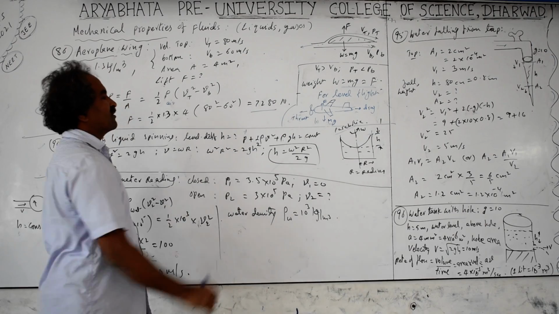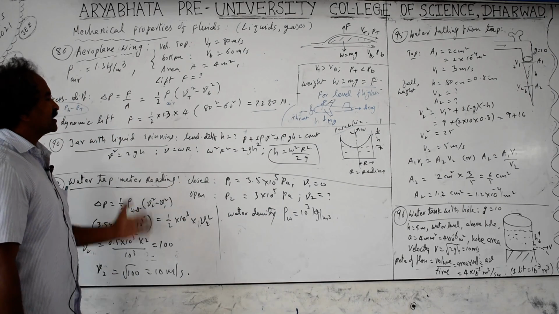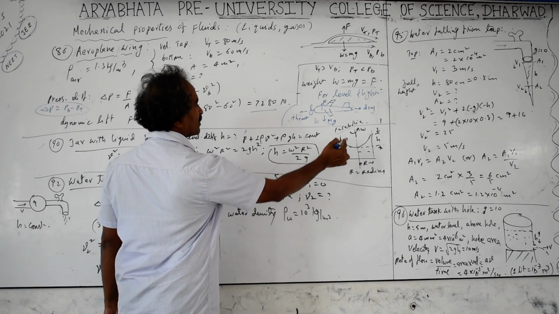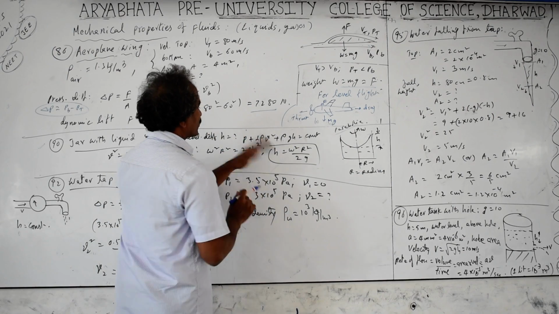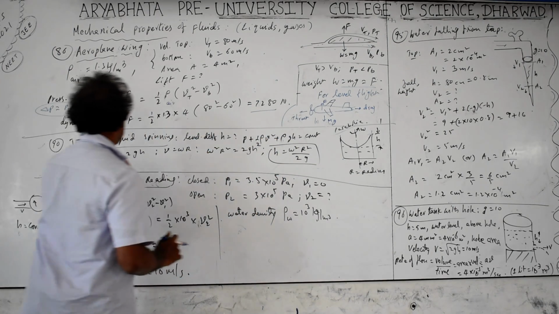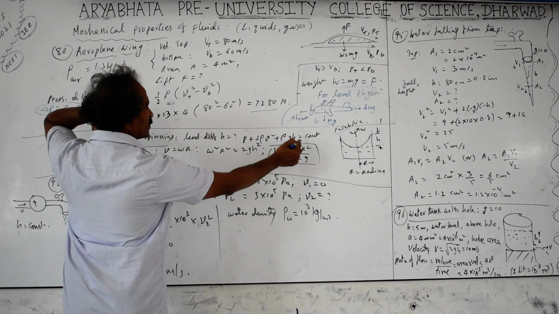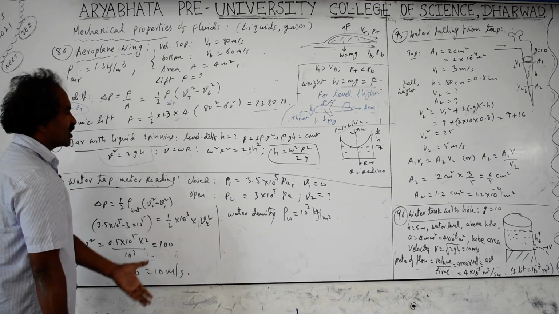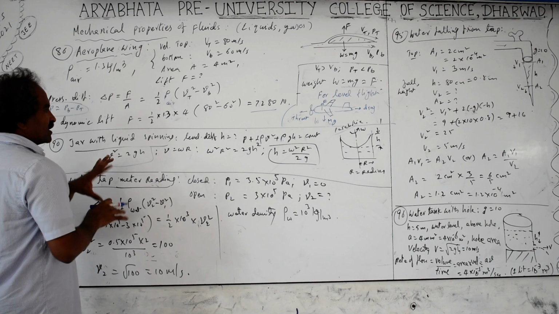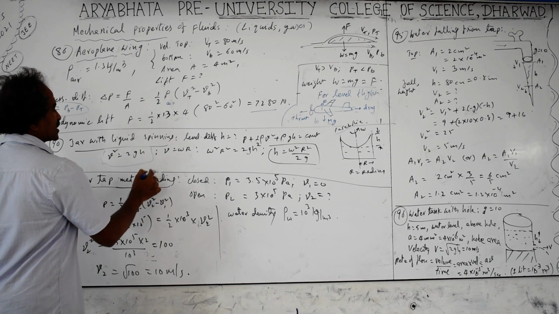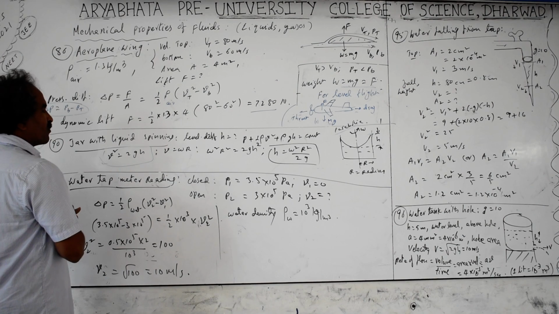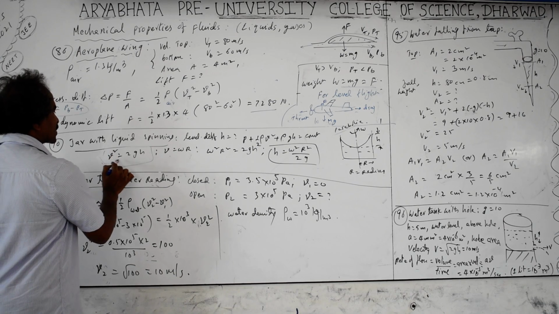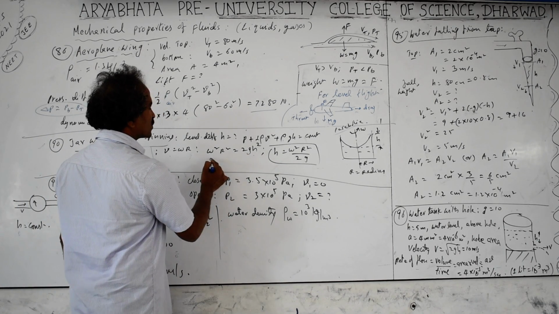Then they will ask how much is the height of the liquid at the ends compared to the center. Here, with the velocity difference and atmospheric pressure throughout, P is constant, so take it out: half rho V square equals rho gh. Rho cancels, so V square equals 2gh. These are freely falling conditions, any object falling freely from height h. What is the final velocity at the bottom, or the maximum height reached if you are throwing with velocity V? Same formula: V square equals 2gh, and V is equal to omega r because the options are given in terms of omega, the angular velocity of rotation. So this becomes omega square r square equals 2gh. They asked for h: h equals omega square r square by 2g.